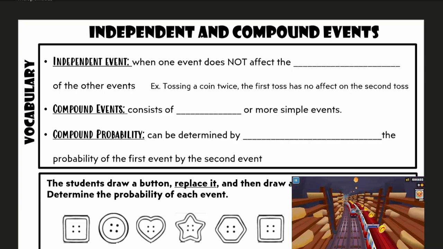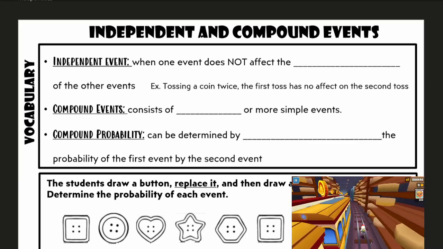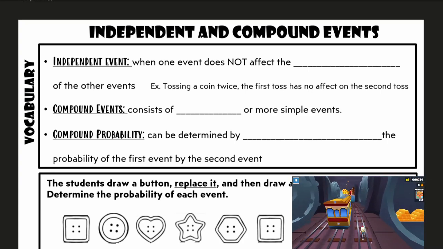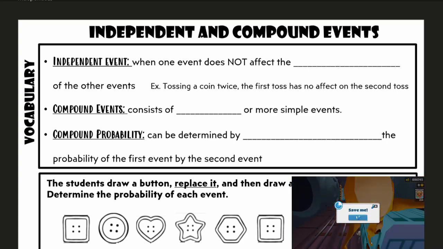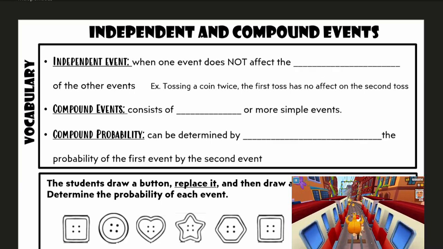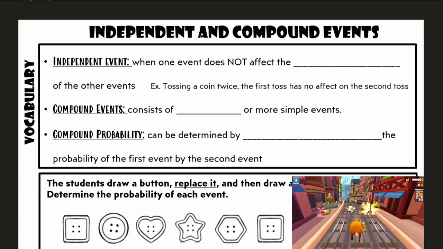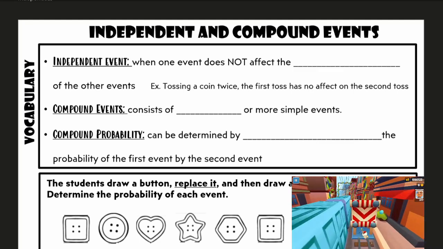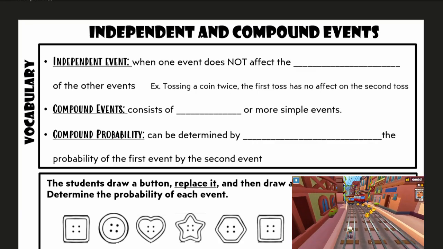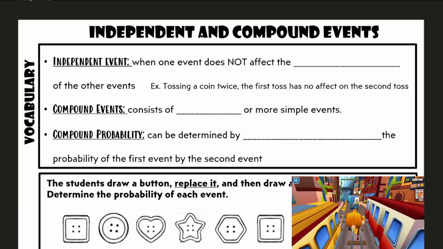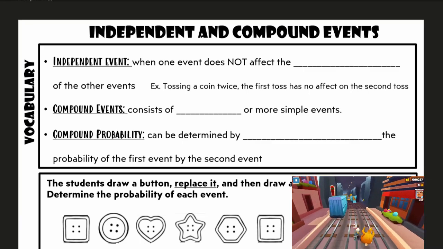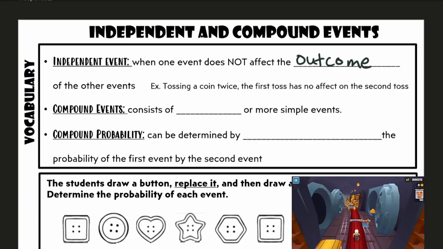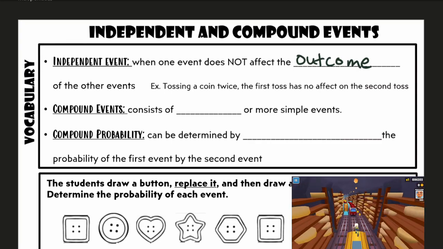So today we're going back to the realm of theoretical probability, and we are talking about something called an independent event. Independent, that word should be familiar to you. You've heard that word before. It's like when you're on your own, right? And no one's going to affect you. You're an independent person. So an independent event is when one event does not affect the outcome of the other events.